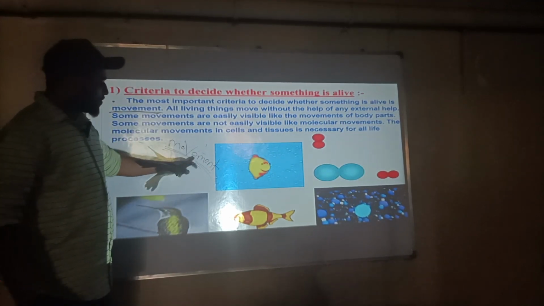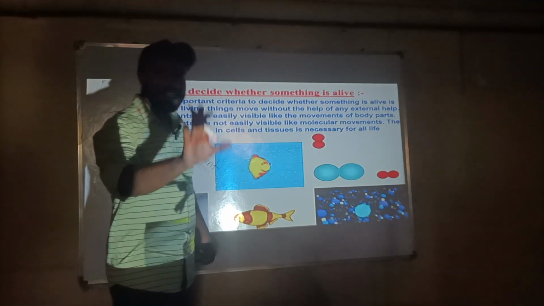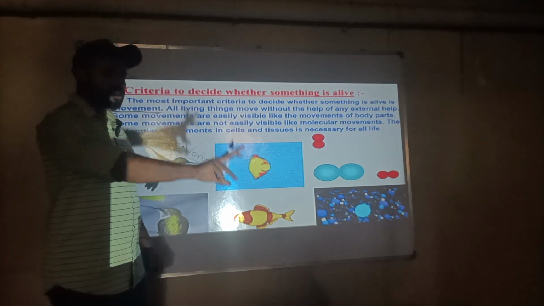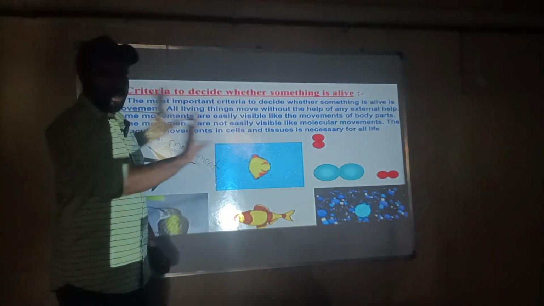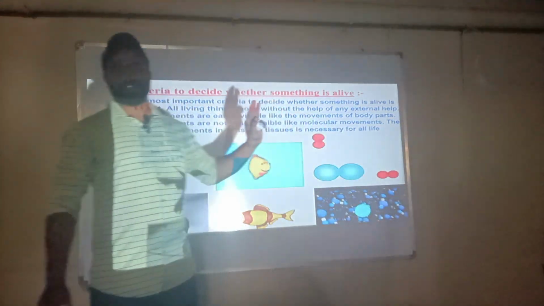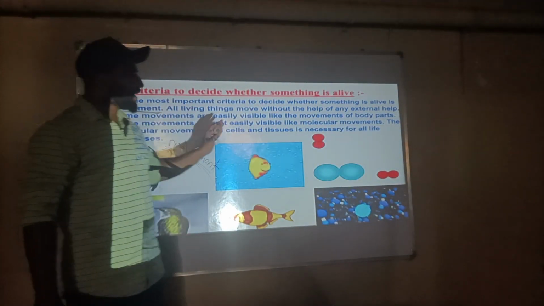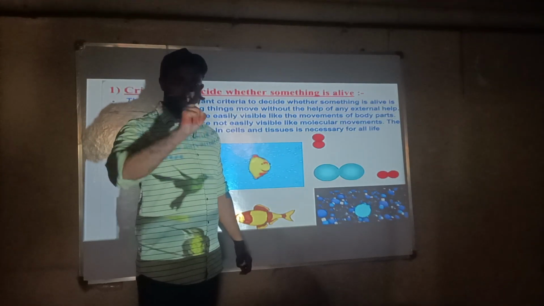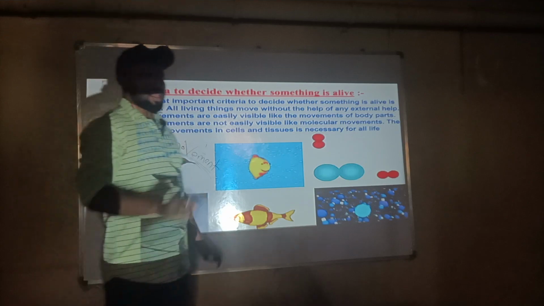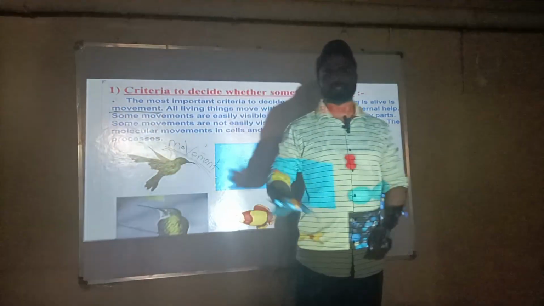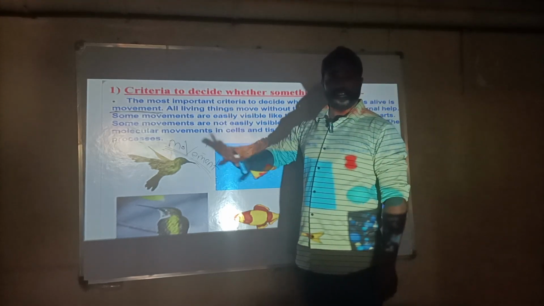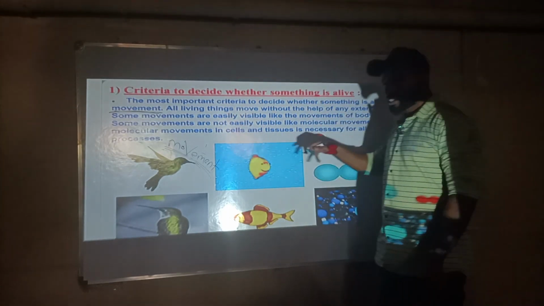Movement is one of the most important criteria to decide something is alive. If movement is there in any organism, the organism is considered alive. If movement is not there, that organism is considered a non-living thing. The first important criteria to decide whether an organism is alive or dead is movement. According to research, there are about 18,000 different kinds of organisms on this earth.